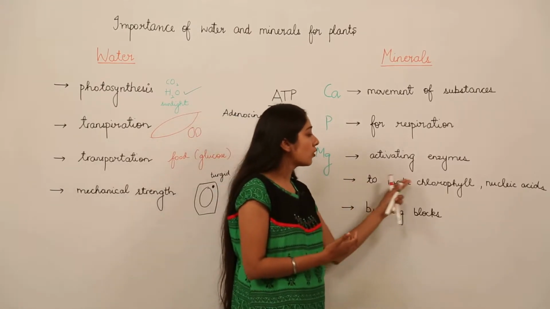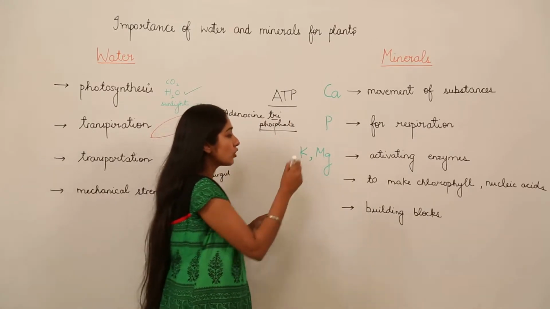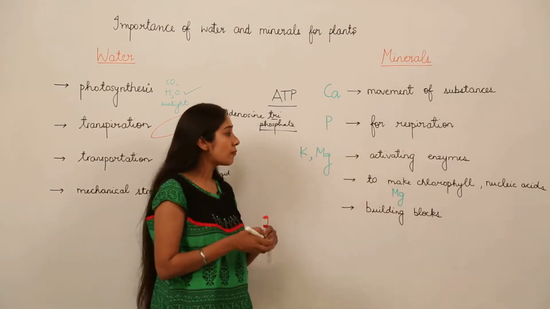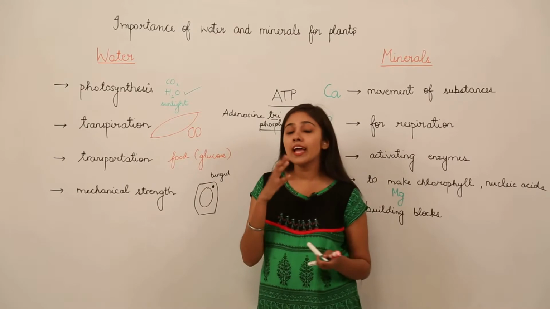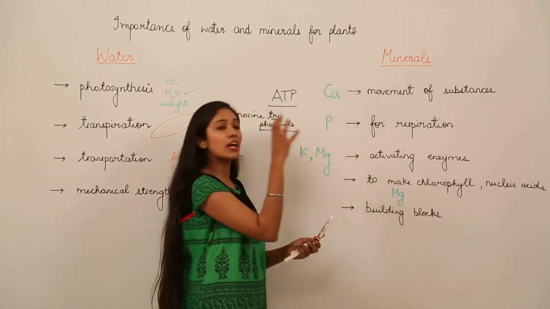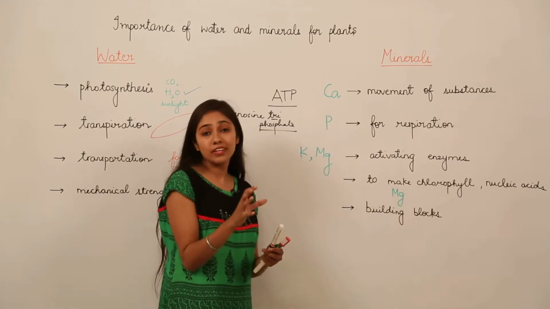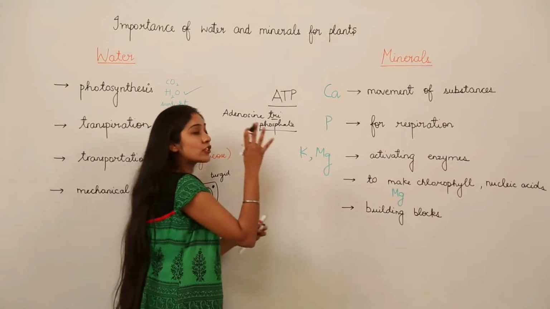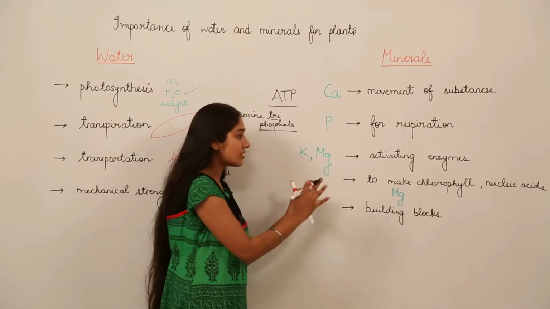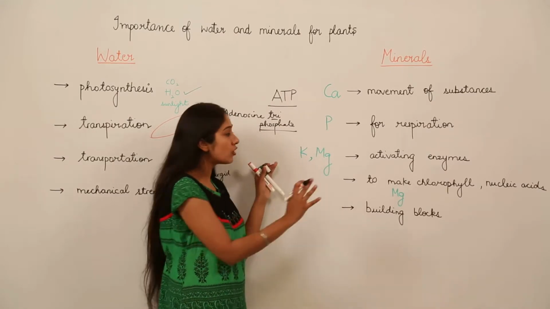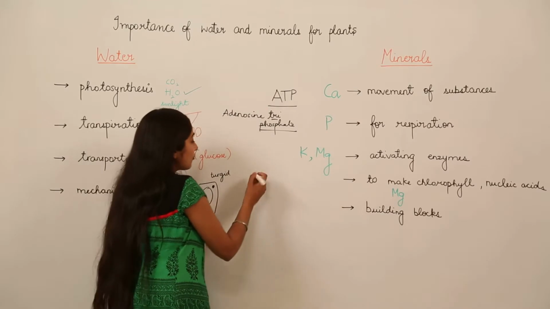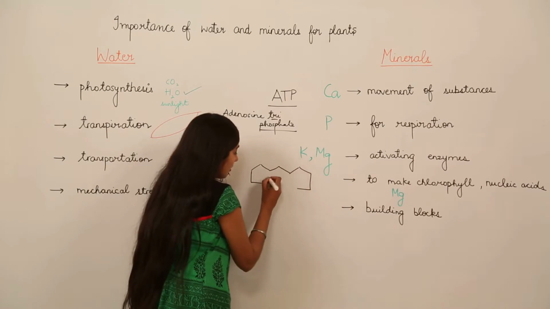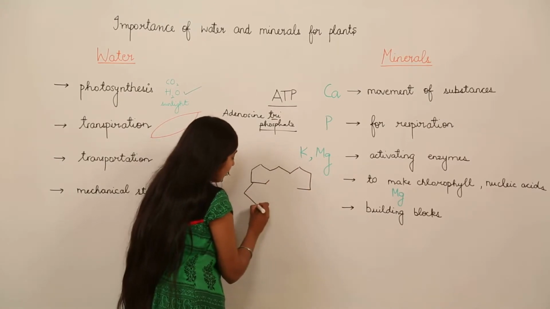Next we move on to making chlorophyll and nucleic acids. When we are talking about chlorophyll, I will say that magnesium is an important element which helps in the formation of chlorophyll. If you want to understand the structure of chlorophyll, I will just roughly draw it, just to give you an idea how this magnesium is present in the structure of chlorophyll. The structure of chlorophyll basically has an important main structure, that is a porphyrin ring. I will not be able to draw the whole structure of chlorophyll, but a porphyrin ring which is somewhat like this. So we have a porphyrin ring.